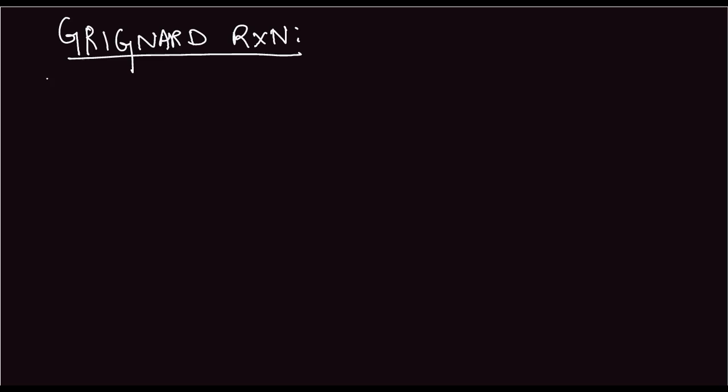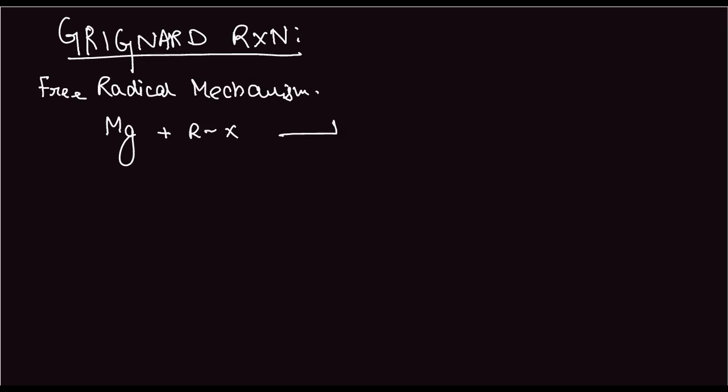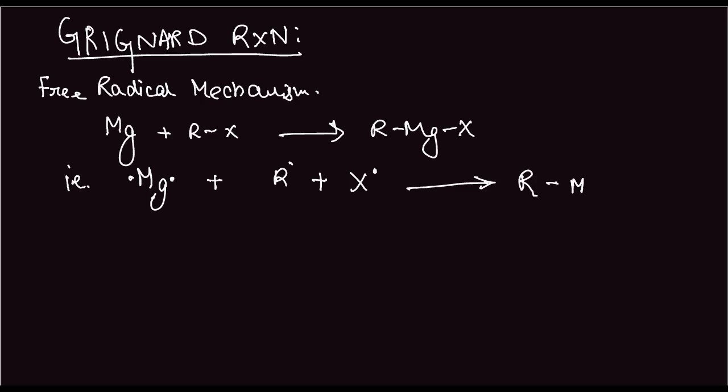So we have the free radical mechanism here. In the free radical mechanism, we have Mg plus RX forming RMgX, that is, Mg with the electrons on these Mg free radical plus R• plus X• will give us RMgX.